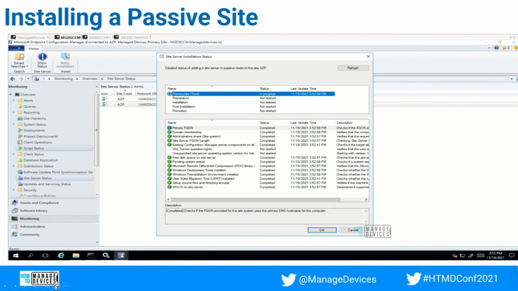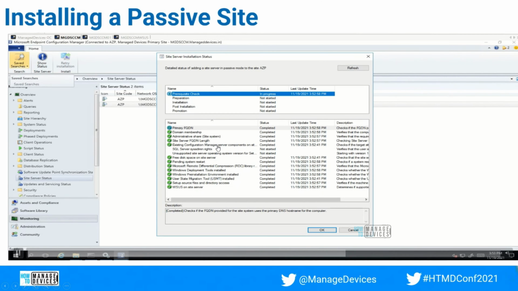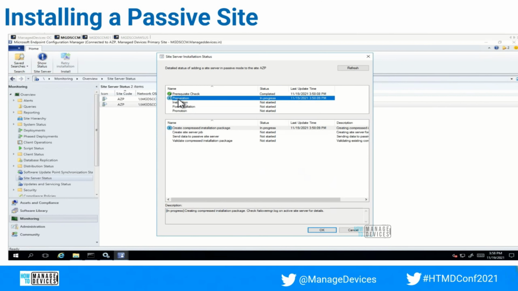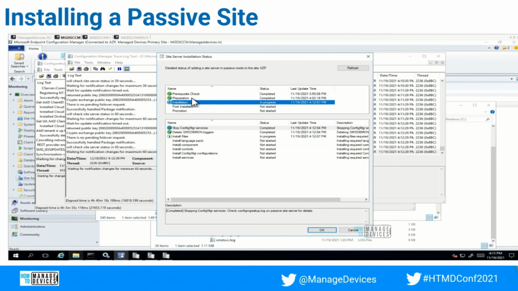So once it is triggered, it will go first with the prerequisite check. So this is where I mentioned, prerequisite check done. Few of the steps have completed. And this is where I mentioned existing configuration manager server components on site system. This check will fail if you are installing on an existing server. So prerequisite check completed. Now it goes for the preparation. And in the preparation, it will create the compressed package. So whichever package is required for installation, and then it creates a site server job and then sends that package into the new server, and that new server should be decompressing all those files, and it starts the installation.